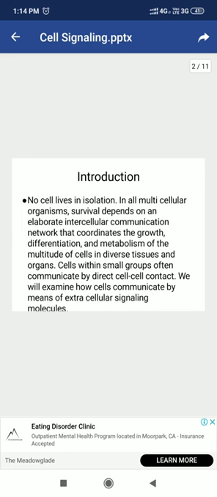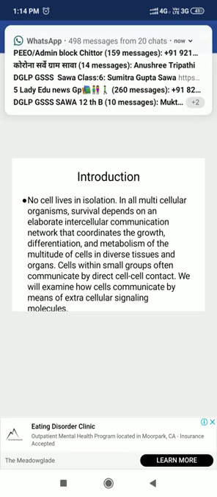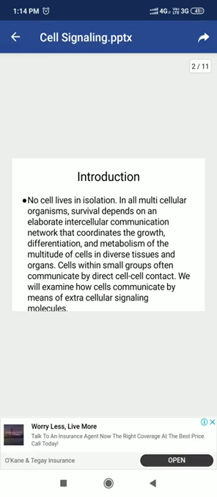Cells, to sustain, to survive, to grow, to reproduce, interact with their external environment. Their external environment may be different in different cases. For a unicellular organism, a single cell has to perform all the functions related to its growth and reproduction. It has to interact with the external environment, which is a non-living environment.